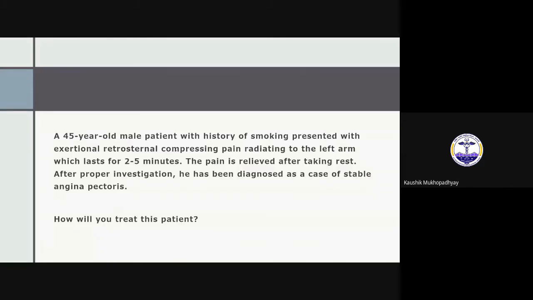Now, what may be the investigations? It may be ECG, treadmill test, or echocardiography. Although echo is not the investigation of choice, you can still get some regional wall motion abnormalities. What other test should you also do for the patient? You should look for dyslipidemia. Is there any dyslipidemia or not? You should check the lipid profile.